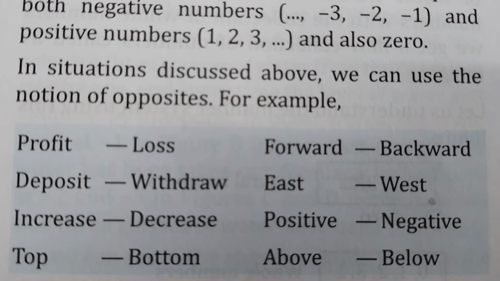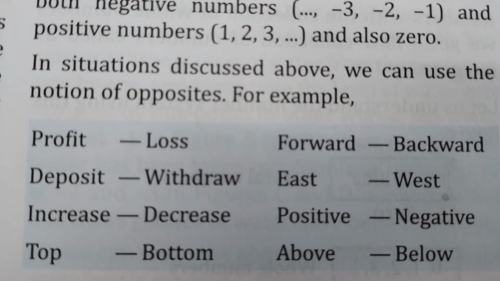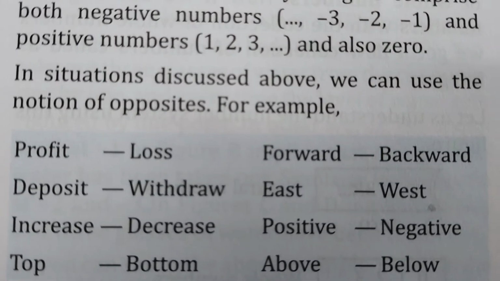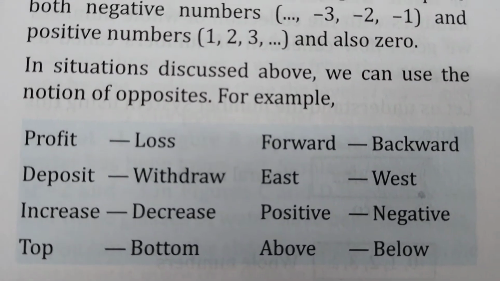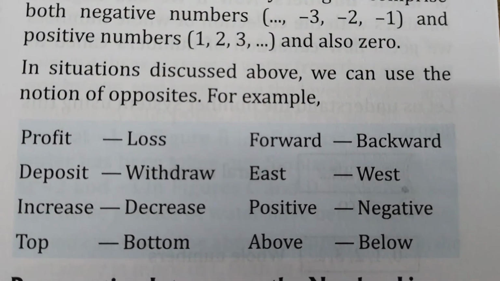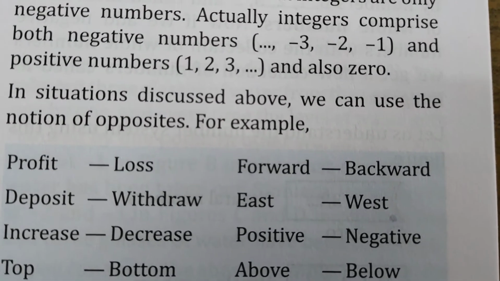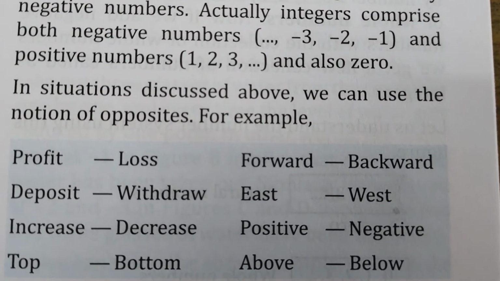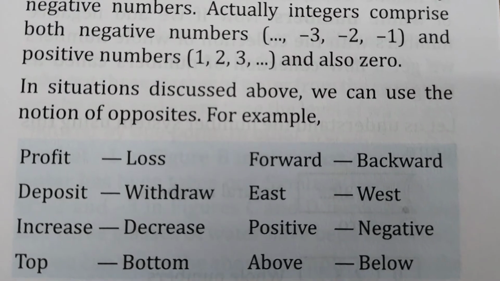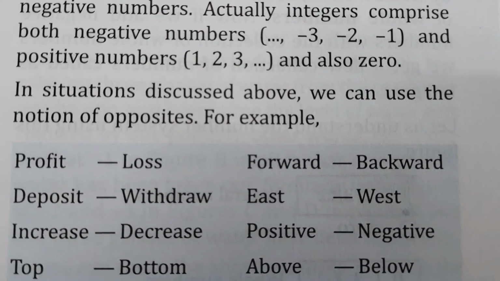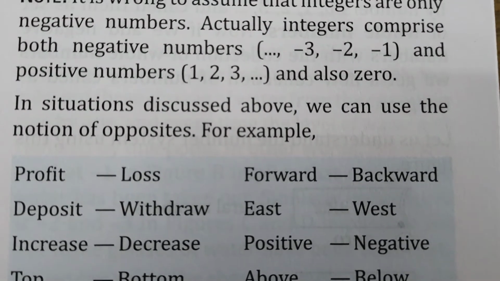Whichever represent profit, deposit, increase, forward, east, positive, above can be given the positive sign, which is plus, and loss, withdraw, decrease, bottom, backward, west, negative, below can be represented with the minus sign.